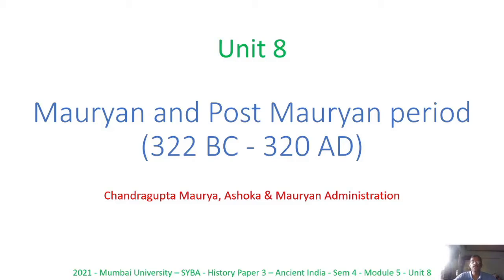It is going to be unit number 8, which is titled Mauryan and Post-Mauryan Period, and the time scale is going to be from 322 BC to 320 AD. Within that period, we are going to focus on Chandragupta Maurya, Ashoka, and the Mauryan administration. This unit is part of SYBA program History Paper 3, which is called Ancient India, and it will be taken as a topic in SEM 4 Module 5.